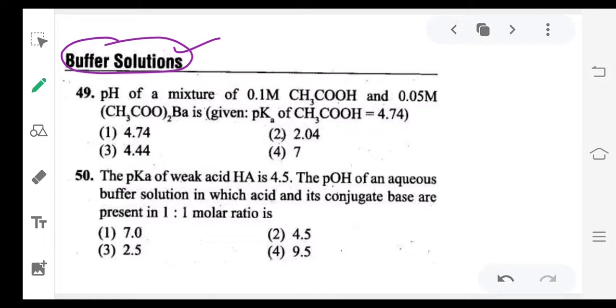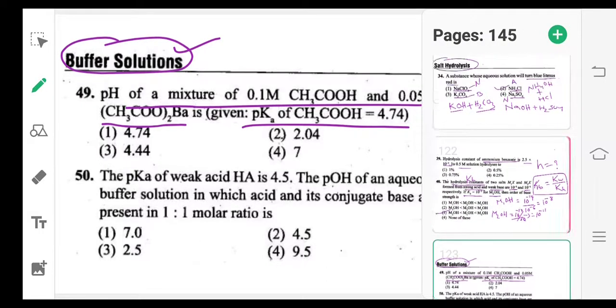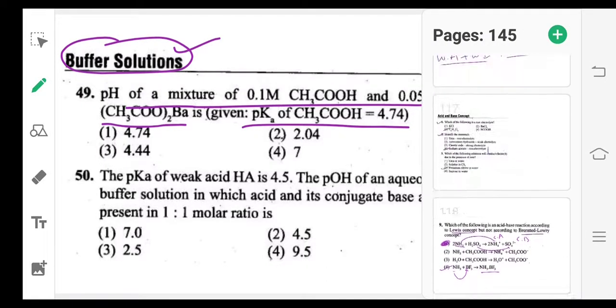So here, the pH of a mixture of 0.1 M CH3COOH and 0.05 M CH3COONa (sodium acetate) is, the pKa value of CH3COOH is given. See here, let me explain this question.